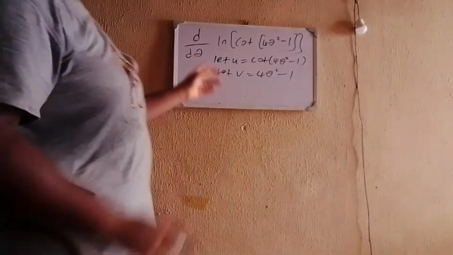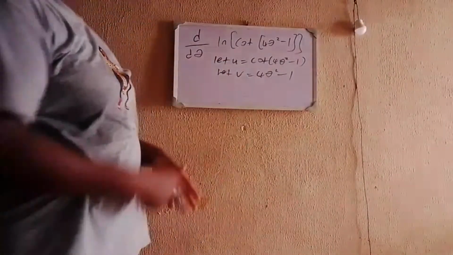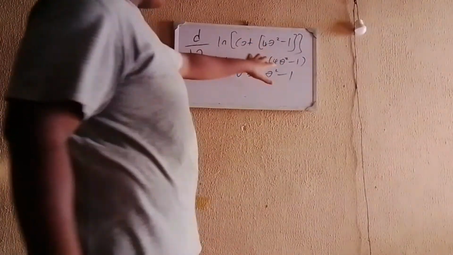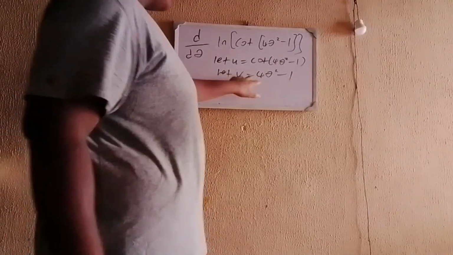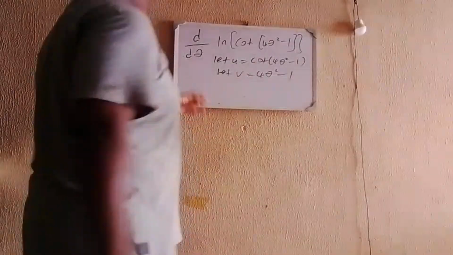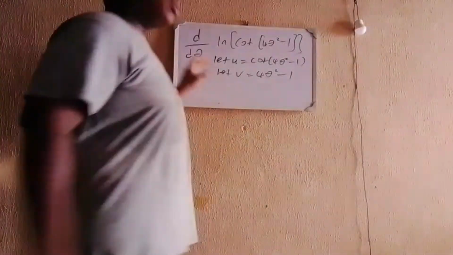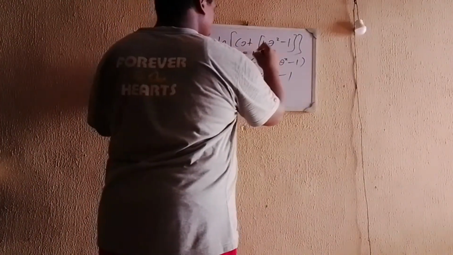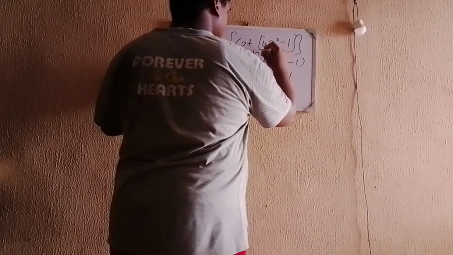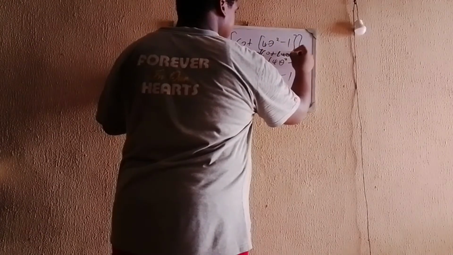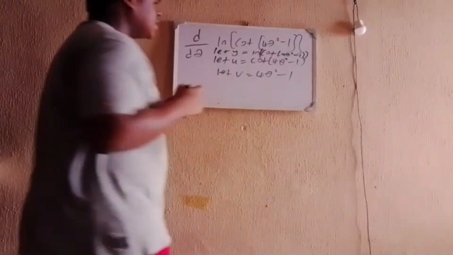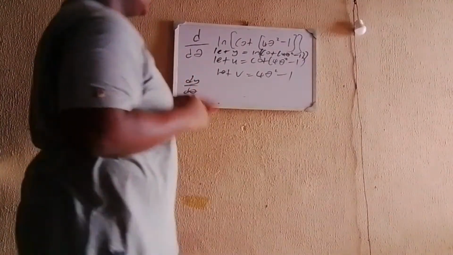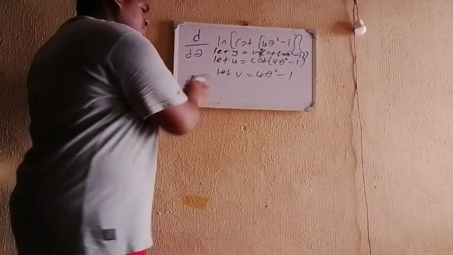Good. These are two substitutions. You can use any letter you choose, capital or small u, any letter you choose. So let u equal cos 4 theta squared minus 1 and let v equal 4 theta squared minus 1. Now how do we use u substitution to solve this? Okay, before I continue, let me say let y equal the natural log of cos 4 theta squared minus 1. The reason I say let y equal all this is so we can just say dy d theta, instead of saying the derivative of all this. You mean the same thing.